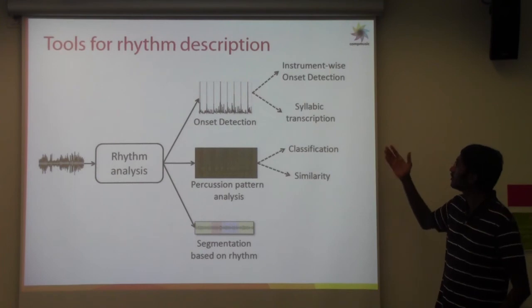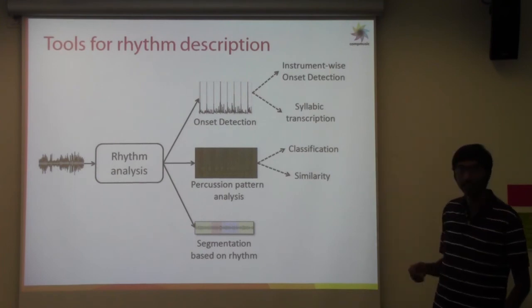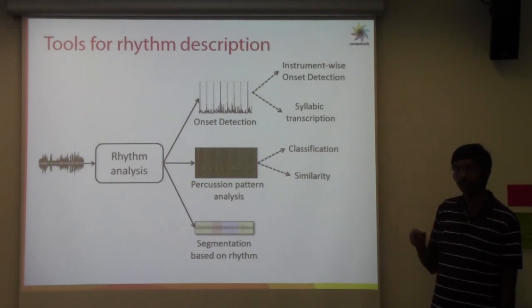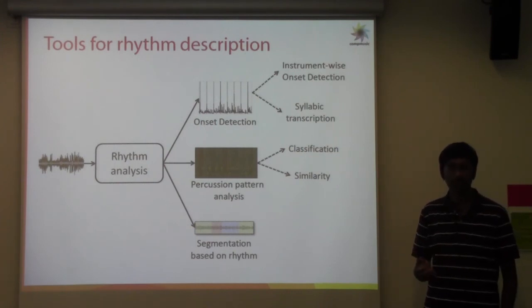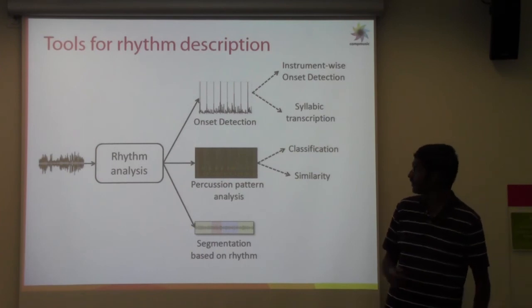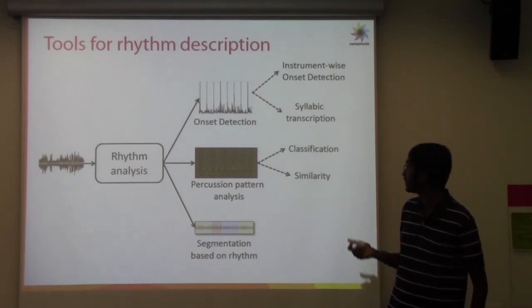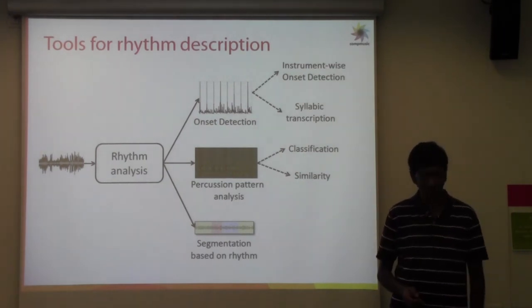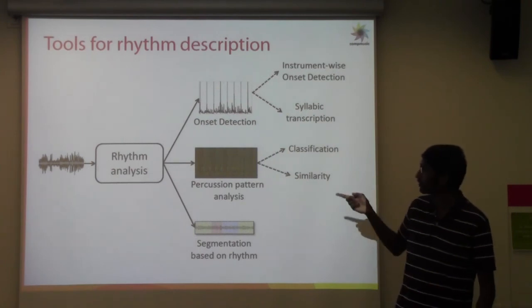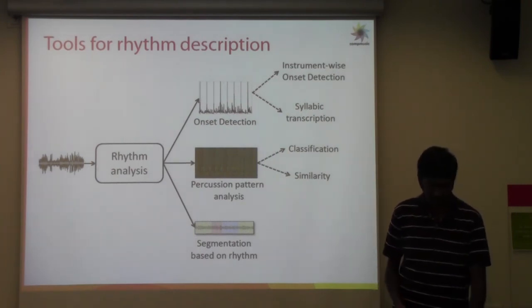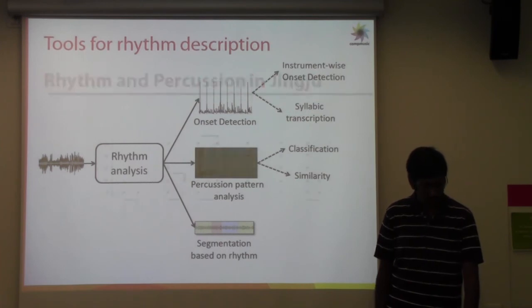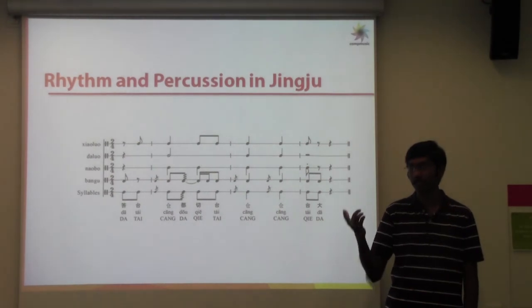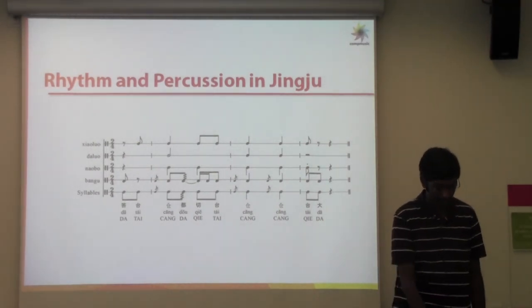And in each of them we'll address certain specific tasks, such as instrument-wise onset detection, which Rafael was mentioning earlier, and also look at syllabic transcription, which is one of the unique features of Jingju music. And when we come to percussion pattern analysis, there are two different tasks which we want to address through the tutorial. We'll address different aspects of each of these tasks in different details. So to quickly recap, we'll first start with a quick introduction to rhythm and percussion, just to recap and reinforce what Rafael has mentioned already.